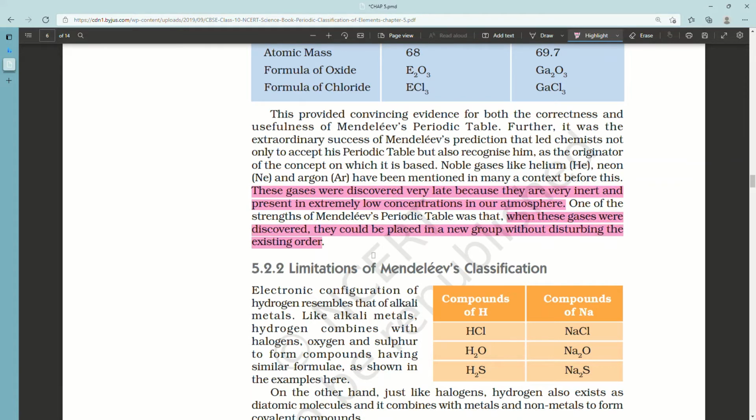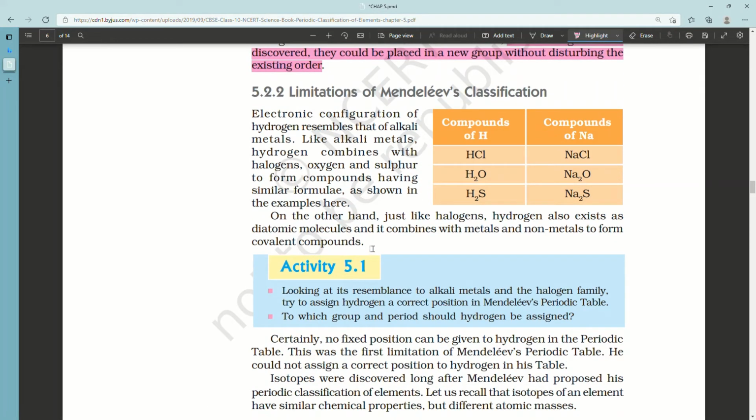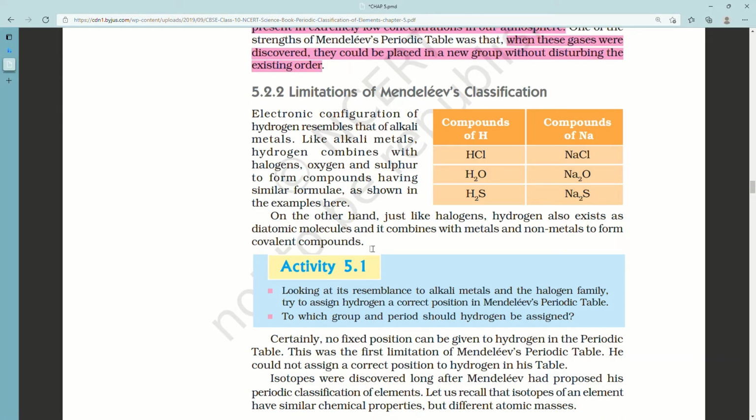On the other hand, just like halogens, hydrogen also exists as diatomic molecules and it combines with metals and non-metals to form covalent compounds. What it means here is that alkali metals are placed on the left side of the table, but halogens are placed on the right side of the table. So here hydrogen is like alkali metals, but it is also like halogens. So now it becomes difficult to place hydrogen, as it exists as diatomic molecules and combines with metals and non-metals to form covalent bonds, which is the property of halogens.